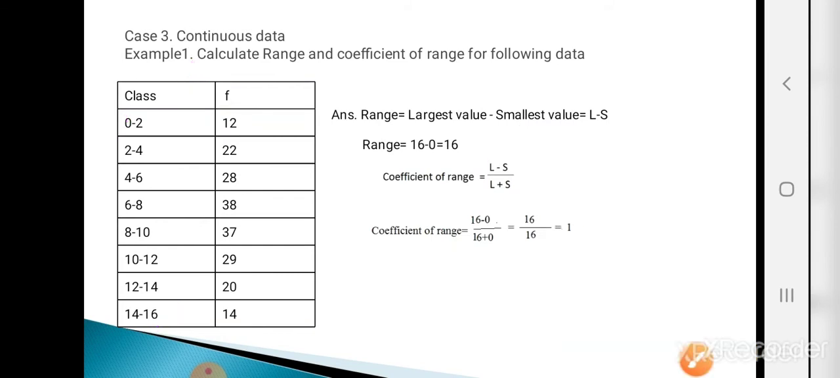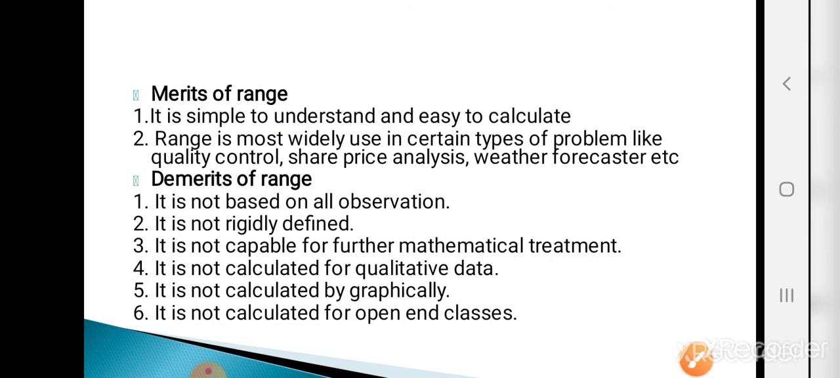Now the next point is merits and demerits of range. What are the merits of range? First merit is it is simple to understand and easy to calculate. Second merit is range is most widely used in certain types of problems like quality control, share price analysis and the weather forecast, etc.